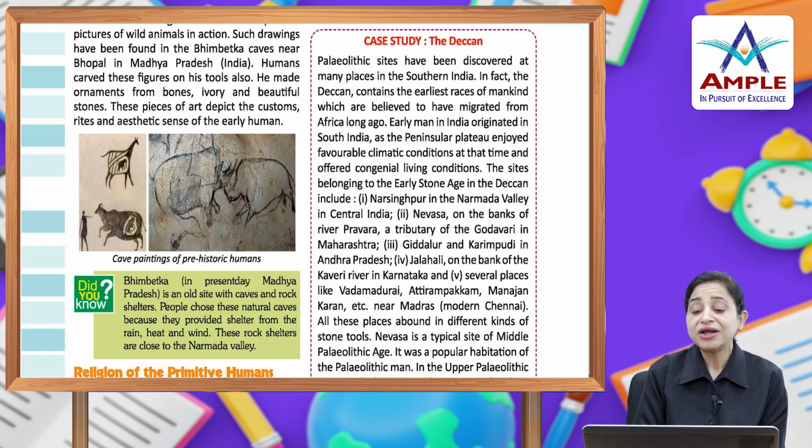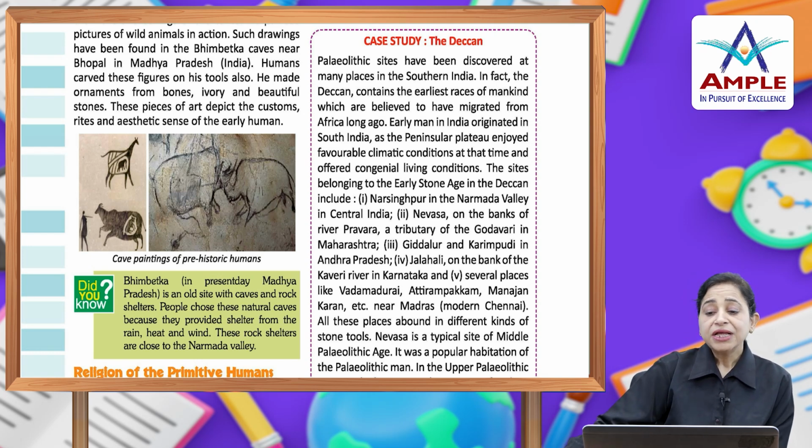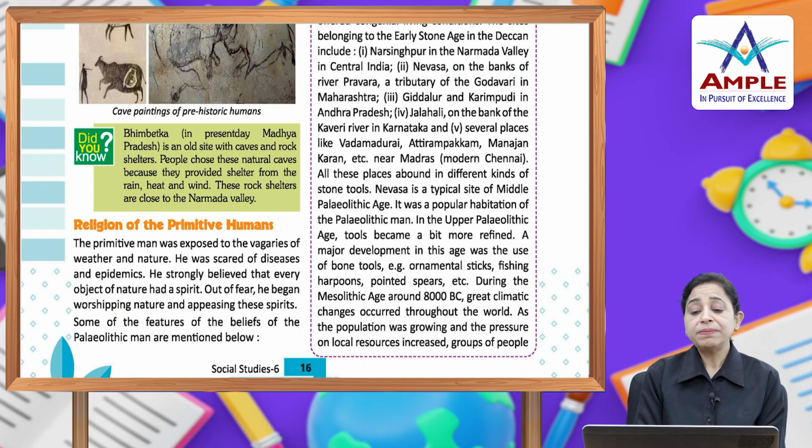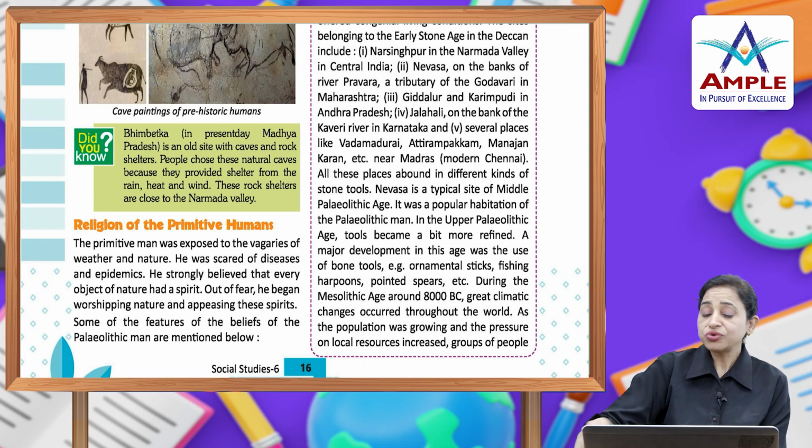The sites belonging to the early Stone Age in the Deccan include Narsinghpur in the Narmada Valley in central India, Nevasa on the banks of river Pravara, a tributary of the Godavari in Maharashtra, Gidalur and Krimpudi in Andhra Pradesh, and Jalahali on the bank of Kaveri river in Karnataka. Number 5, several places like Vadamadurai, Attirampakkam, Manajan, Karan, etc. near Madras, modern Chennai. All these places abound in different kinds of stone tools.